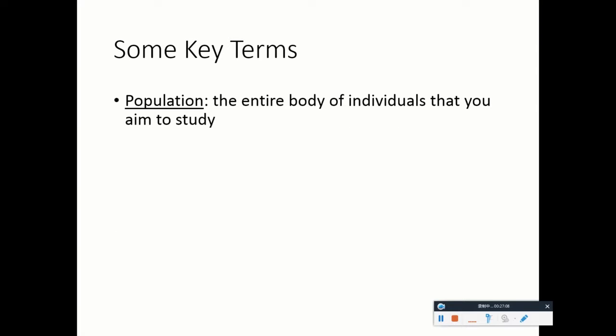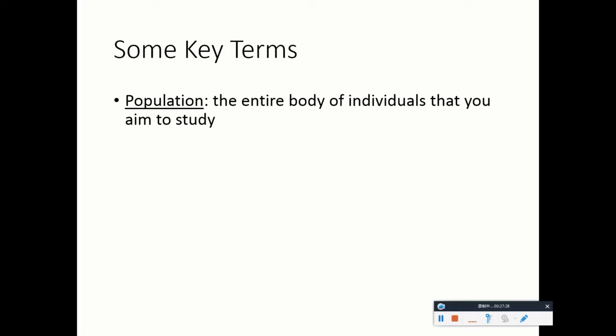Population. Population has a very different meaning than the term as it is used in a census, right? We say that America has a population of, I don't know, however many million people.